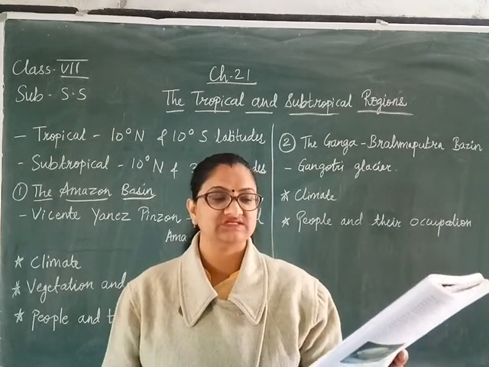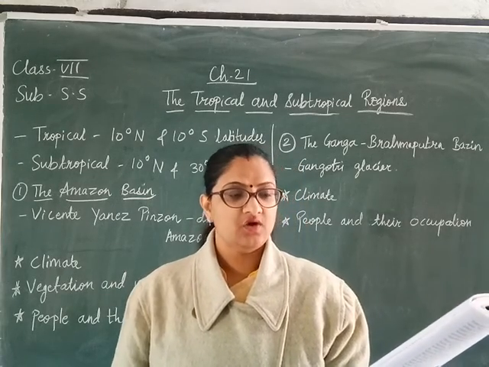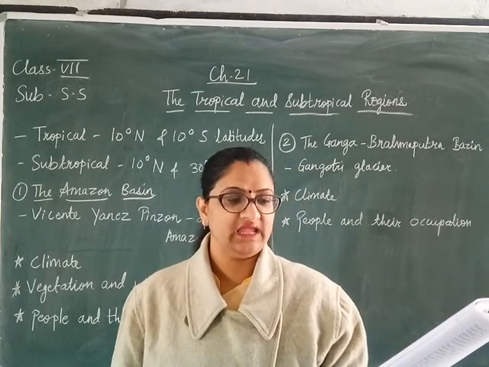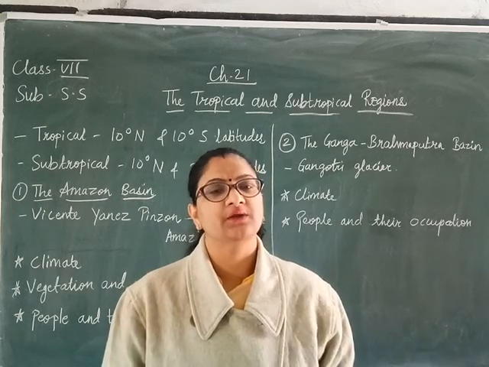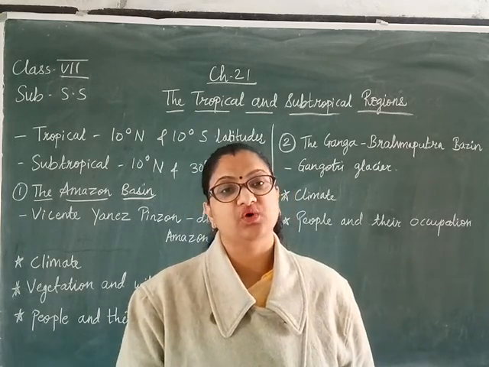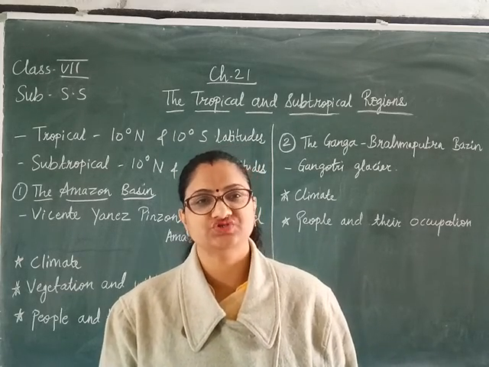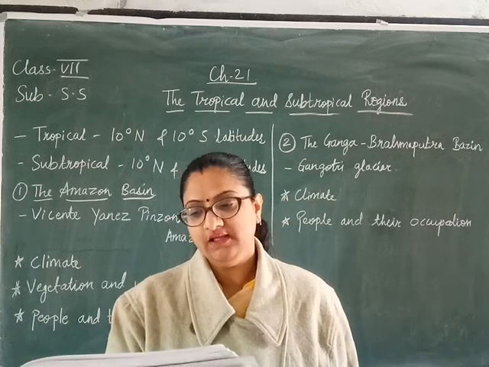Now which type of plants are found in this Amazon forest? Ebony, rubber, palm, cane. These are some of the important trees that are found in the Amazon. Plus these trees provide hardwood timber, meaning their wood is not soft, their wood is hard.